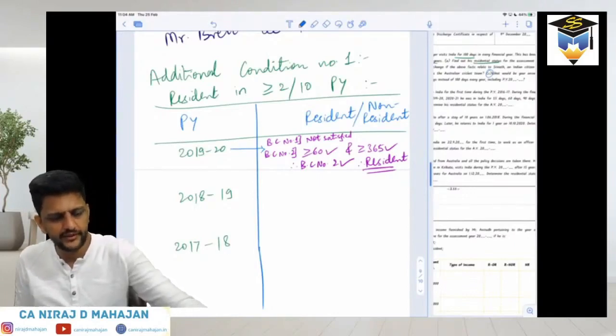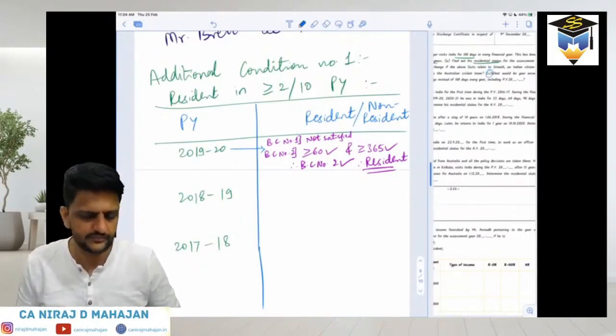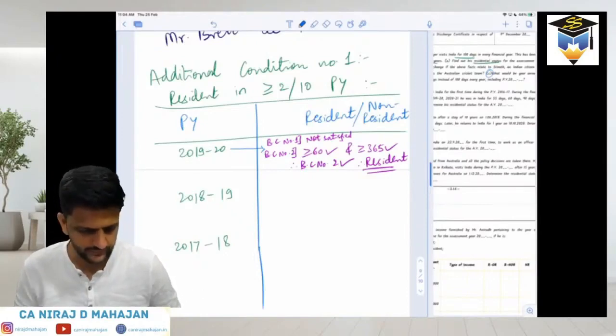Clear till here, everybody? Please tell me, have you understood this point or not?